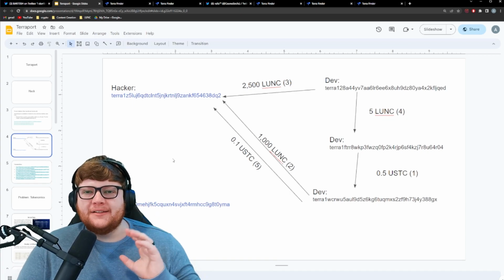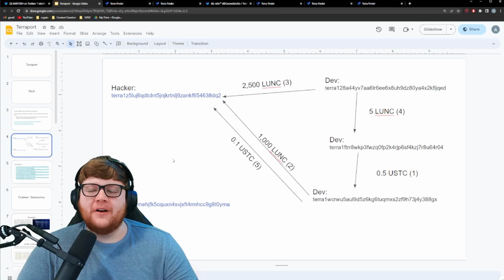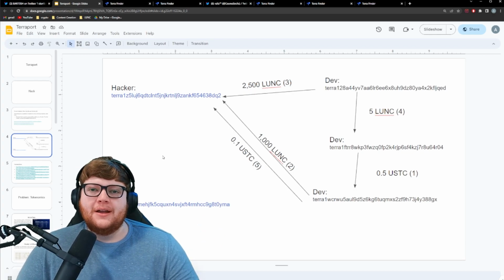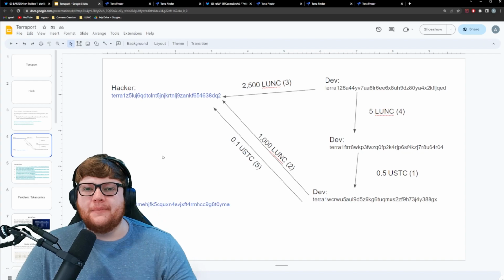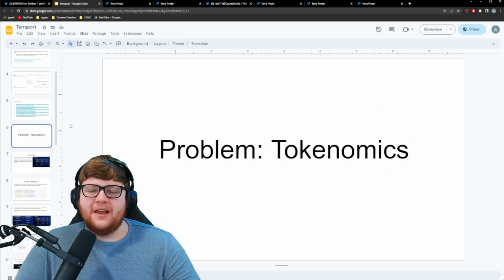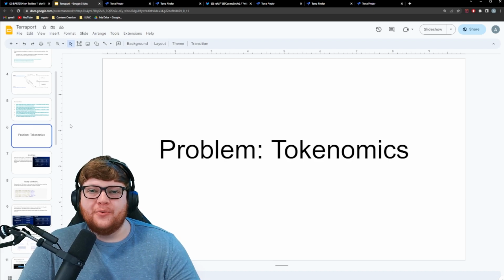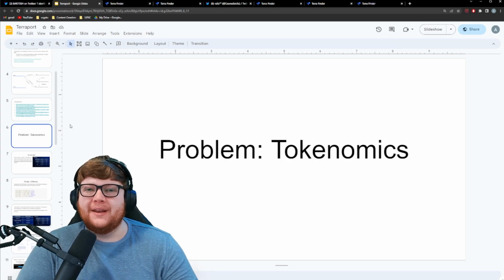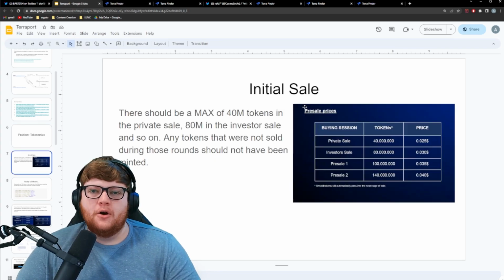And so when we combine this evidence of these transactions that were sent from these wallets that appear to be developers over to the hacker wallet, or potentially the inside rug pull wallet, we don't really know what this is at this point. We combine that with the evidence that I had been researching the other week, we get a very interesting picture painted here. Let's dive into some of the evidence that I found the other week that were just concerning things about Terraport. And I'm even going to show you guys Rexy's, one of the leaders in the Terraport team, what his response was to this evidence. Okay, so with Terraport, we have some screenshots here from the white paper.